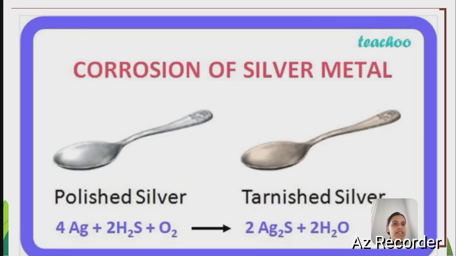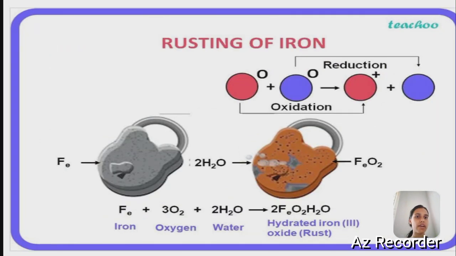Here we can see in the picture the corrosion of silver metal, where polished silver gets converted into tarnished silver. Rusting of iron is the combination of iron, oxygen and water, which gets converted into hydrated iron 3 oxide, which is nothing but rust.